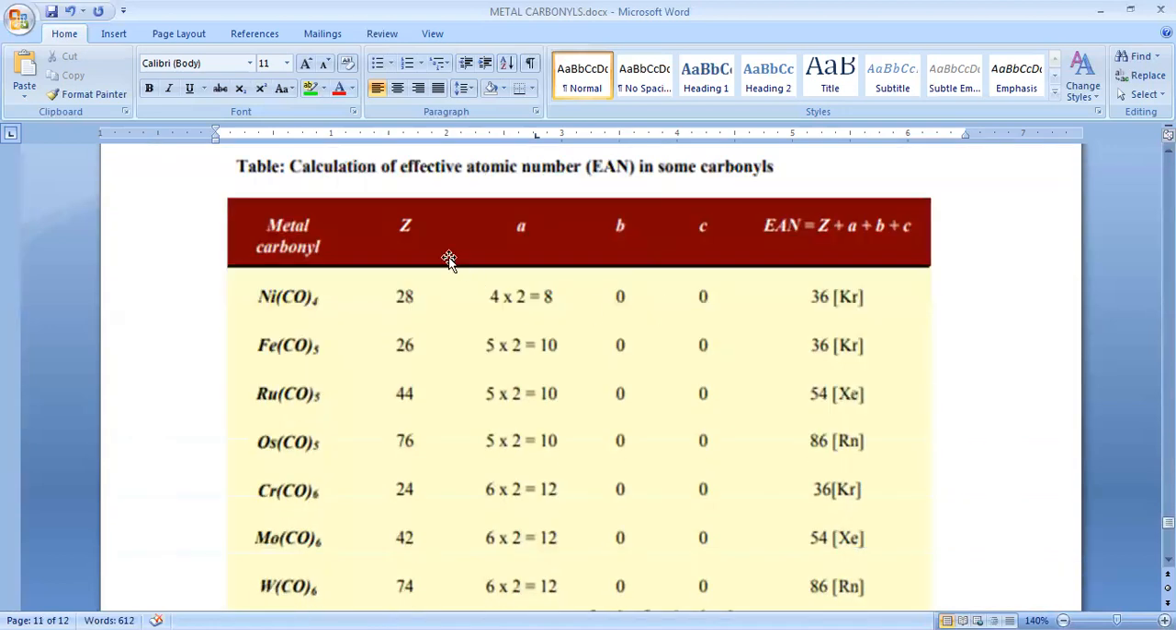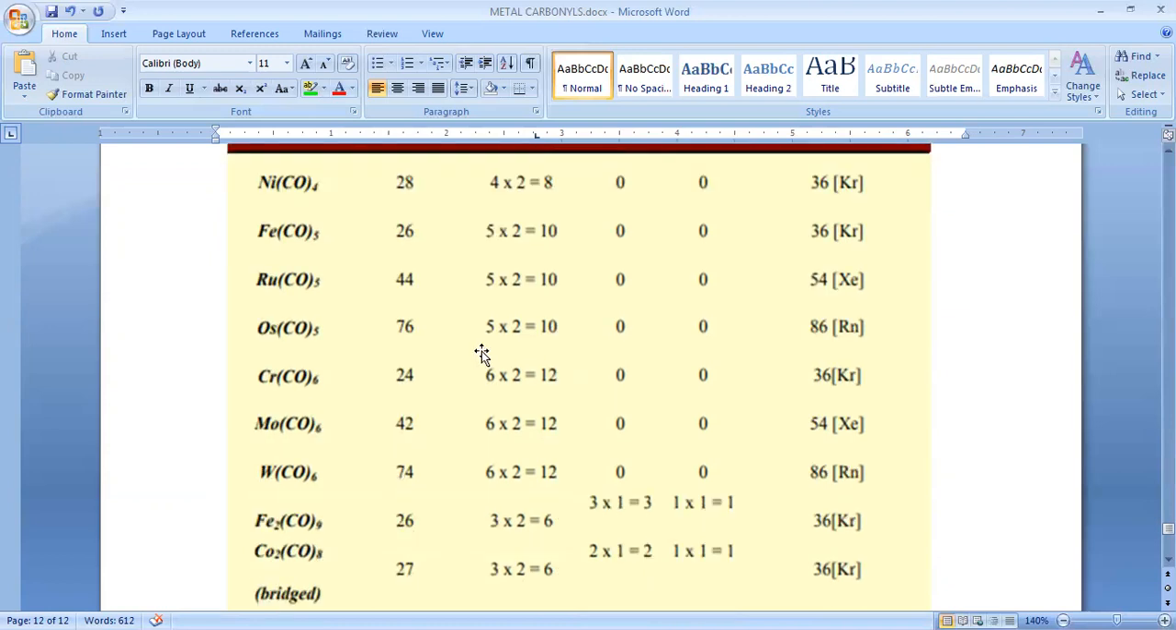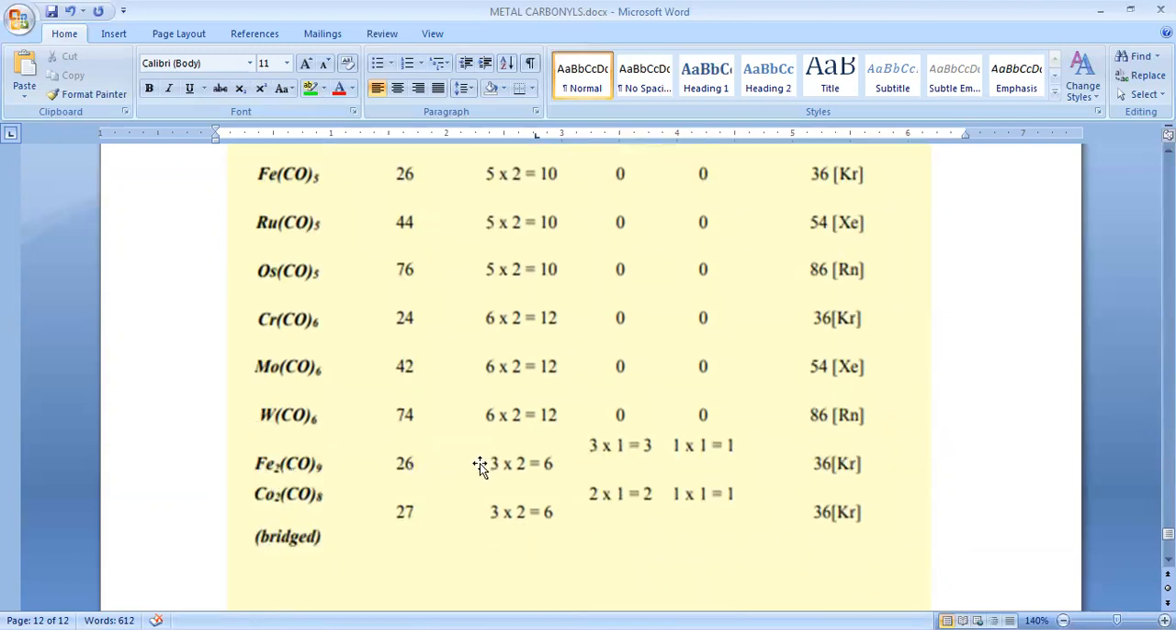And then, this is the tabular form. In the table you can calculate the EAN value. Here he has given the Z value, A value, B value, C value. In this case, you have a bridged ligand. So while calculating the EAN of binuclear or polynuclear, you are supposed to take half of this formula. In the previous case we have taken 26 plus 2 as number of electrons, but here he has considered only one iron atom.